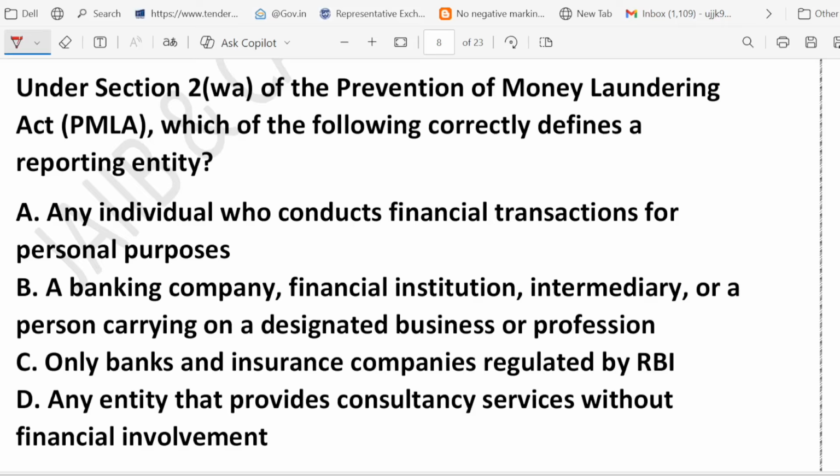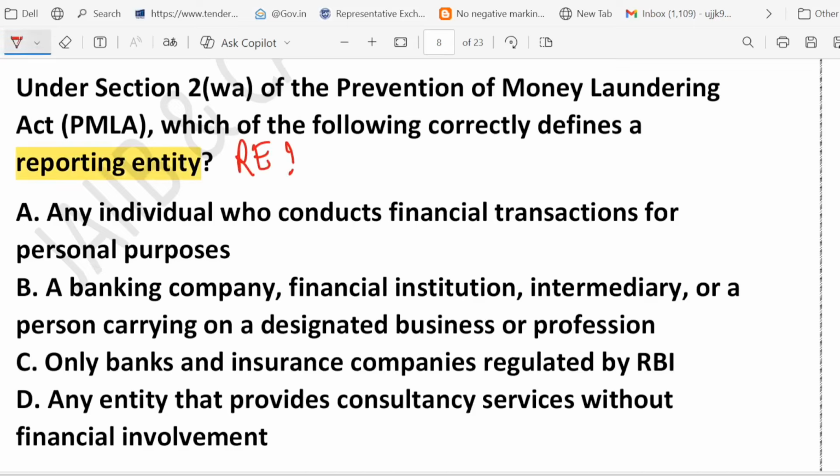Option B, a banking company, financial institution, intermediary, or a person carrying on a designated business or profession. Option C, only bank and insurance company regulated by RBI. Option D, any entity that provides consultancy service without financial involvement. Very good question it is. So what do you think? Out of A, B, C or D, which one correctly defines a reporting entity? That is called RE. This is the question, RE.